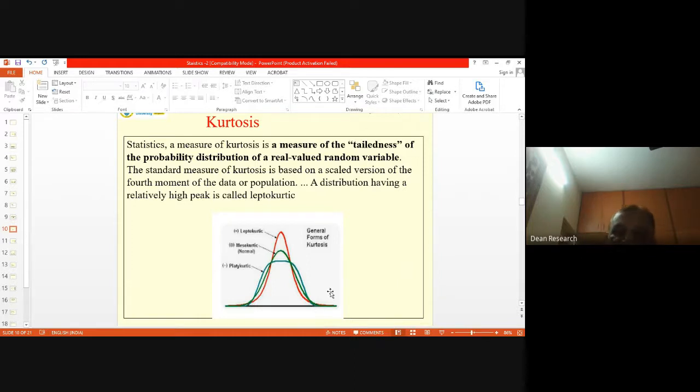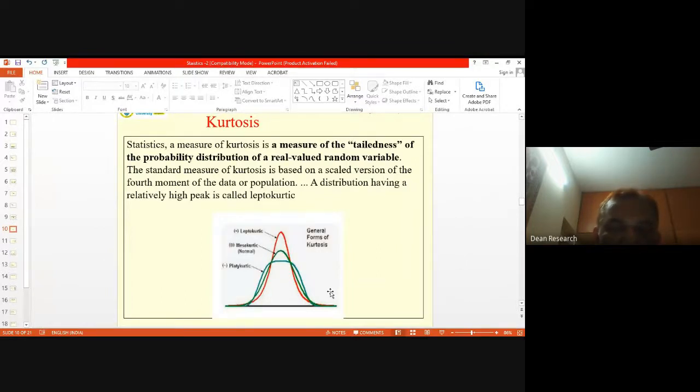Here you will find the normal curve, where the kurtosis measure is considered to be 0. Now, if the curve is more flat when compared to the normal curve, then we say we have negative kurtosis.